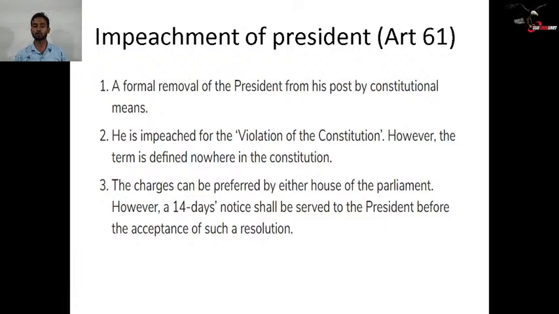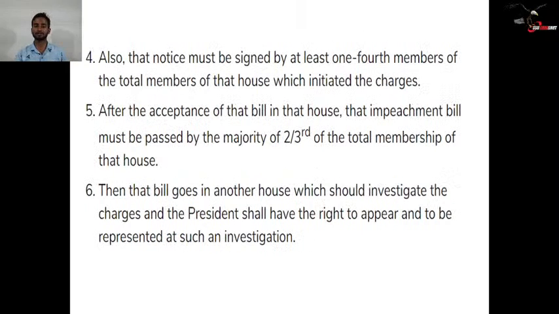However, a 14 days notice shall be served to the president before the acceptance of such a resolution. So 14 days notice must be given to the President of India. Then, that notice must be signed by at least 1/4 members of the total members of that house which initiated the charge.